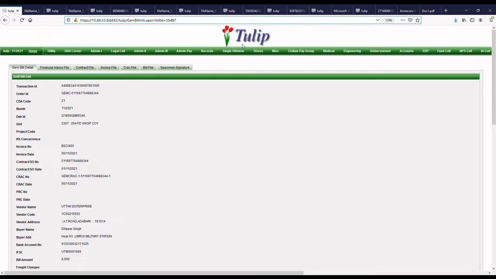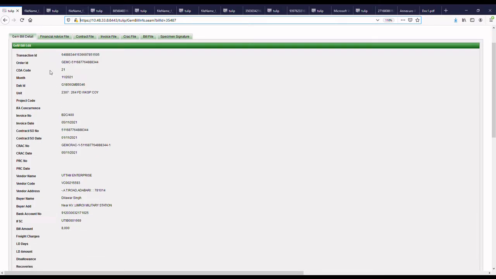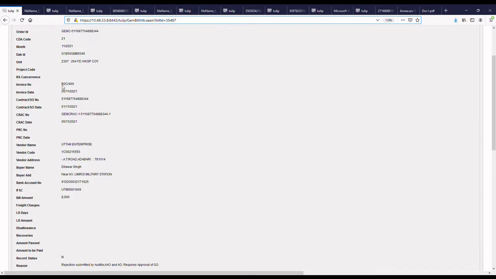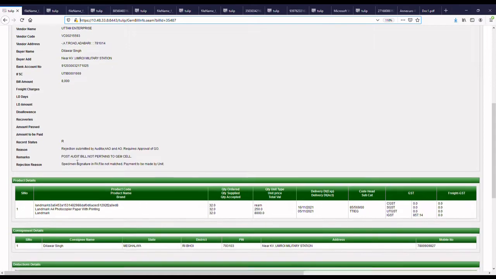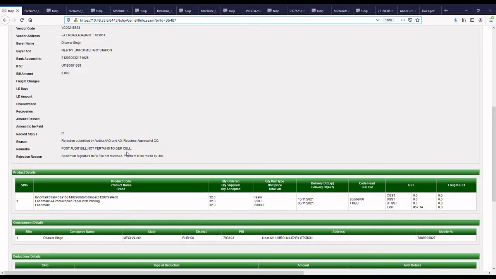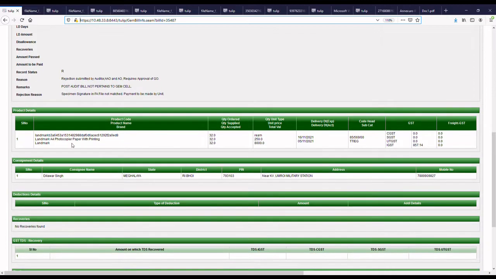When you generate CRAC and float the GEM bill, it comes to the Tulip server via the Honeybee server, and the following data is captured. Number one, these are the GEM bill details. In the GEM bill details, you can see the order ID and the CDA code. For example, for CDA Guwahati, it is 21. Then unit detail, invoice number and date, contract number and date, CRAC number and date, then vendor detail, account, bank detail, amount. Then here we write the rejection reason. Here is the item under procurement, the quantity, the delivery date, the code head, and the GST detail.